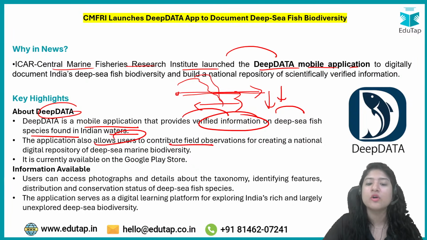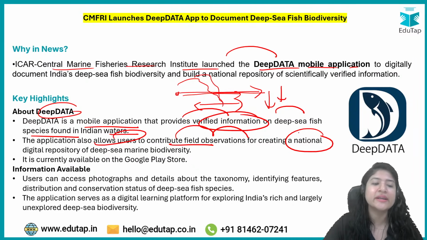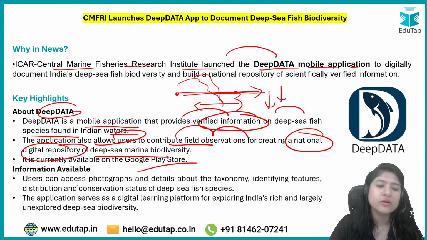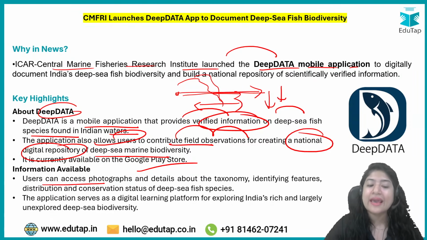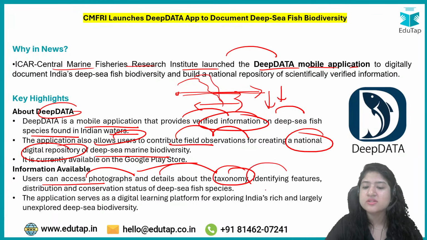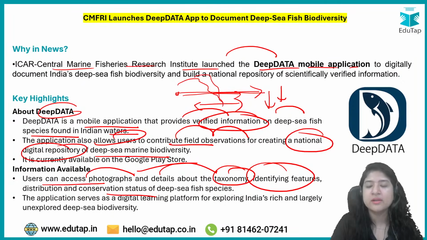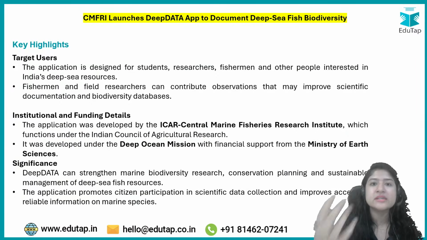The application allows users to contribute field observations for creating a national digital repository for deep sea marine biodiversity. Currently it is just on Google Play, not on iOS, that is for Apple users. Besides that, users can access photographs and details about taxonomy, identifying features, distribution, and conservation status. So again, you can add information, and you can receive information as well.